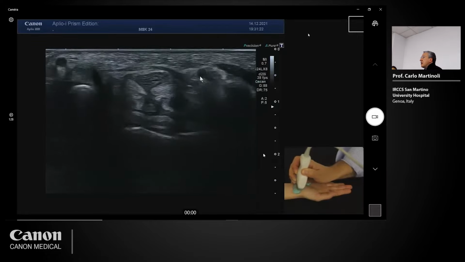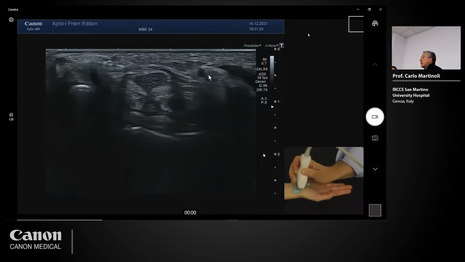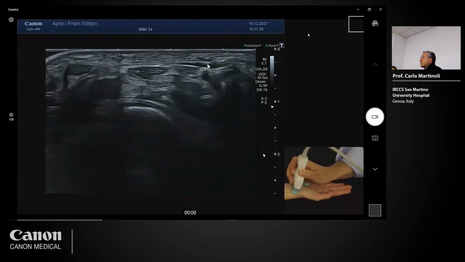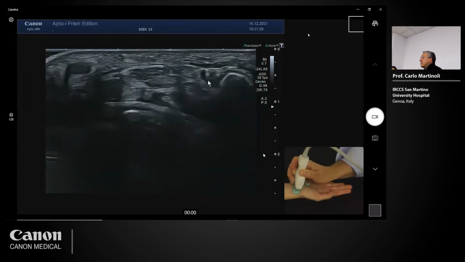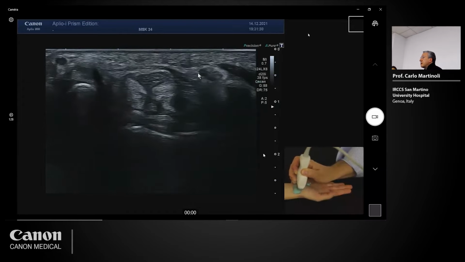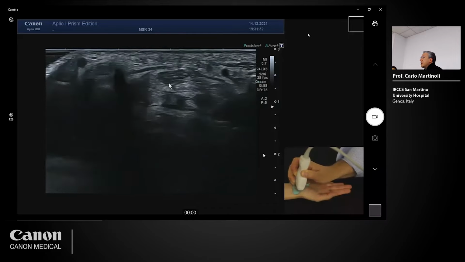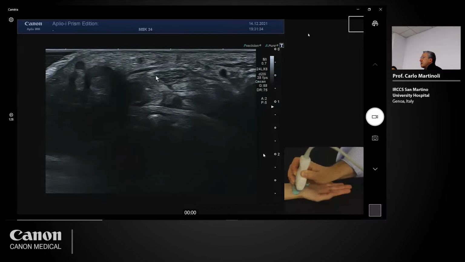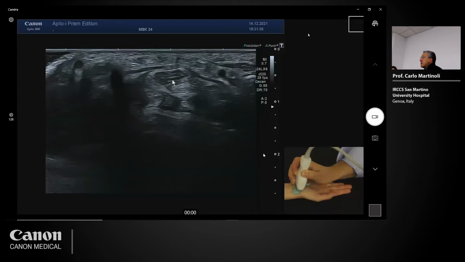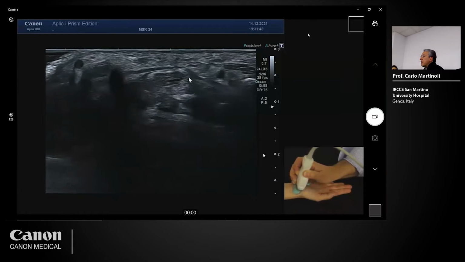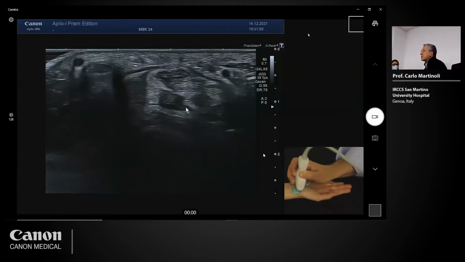We see the ulnar nerve here. There is an accessory muscle, the abductor digiti minimi. Here, this is the ulnar artery, and in the middle we see the median nerve. We realize that the median nerve is not just made of fascicles, but is characterized by an outer epineurium, a hyperechogenic ring. And this is very evident in these images.